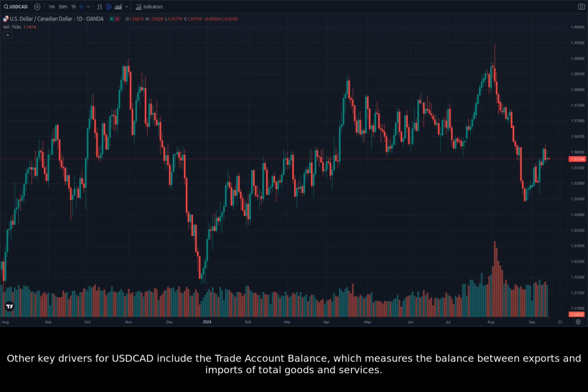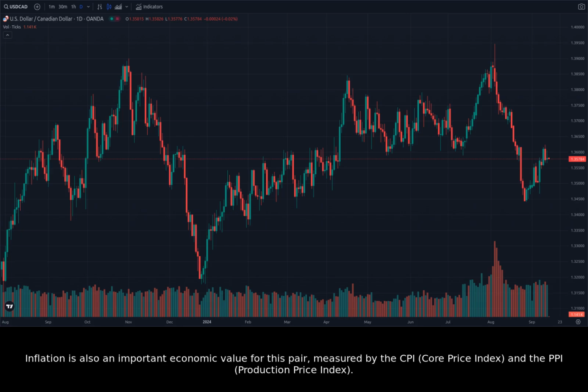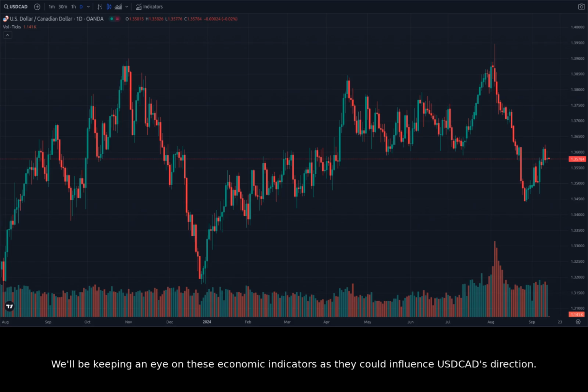Other key drivers for USDCAD include the trade account balance, which measures the balance between exports and imports of total goods and services. A positive value indicates a trade surplus, which could strengthen the Canadian dollar. Inflation is also an important economic value for this pair, measured by the CPI, Core Price Index, and the PPI, Production Price Index. We'll be keeping an eye on these economic indicators as they could influence USDCAD's direction.